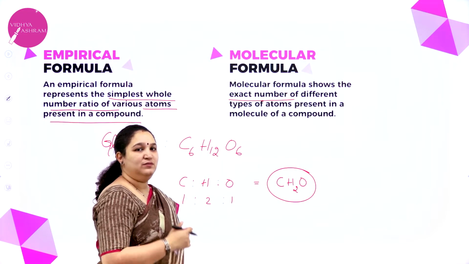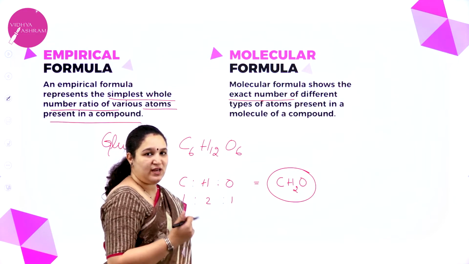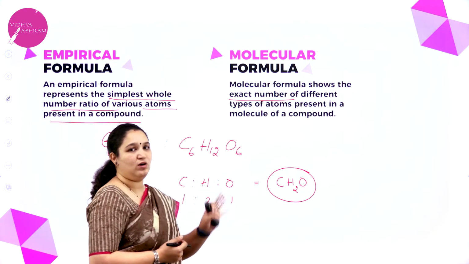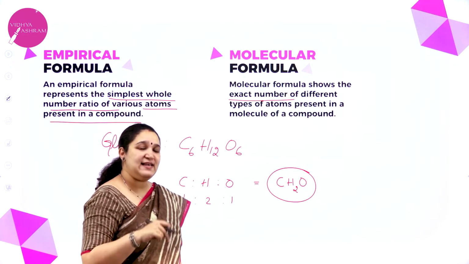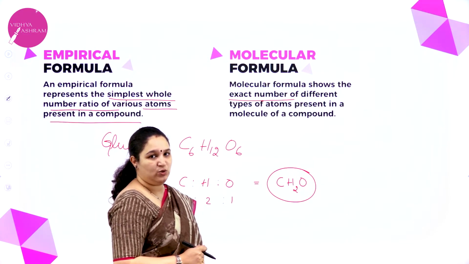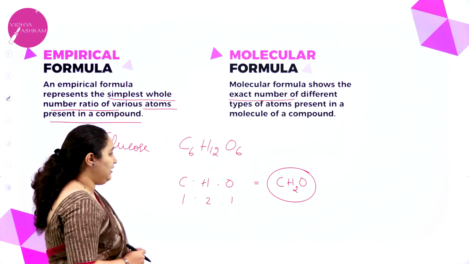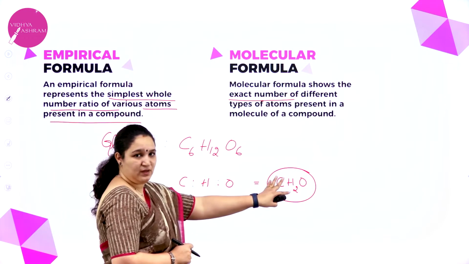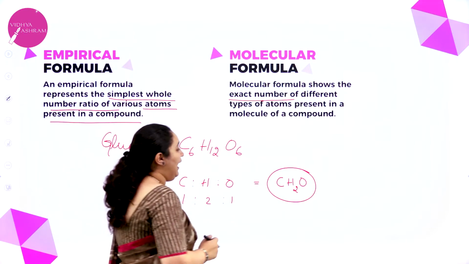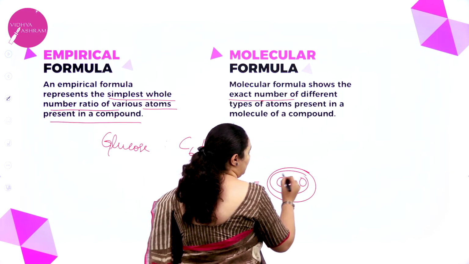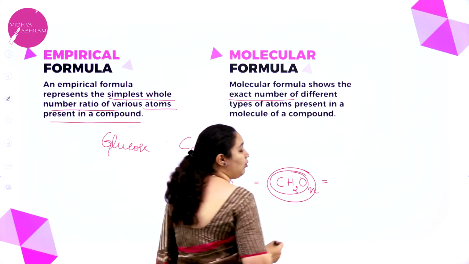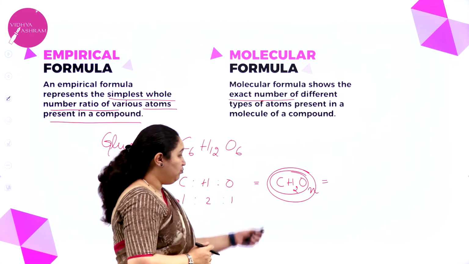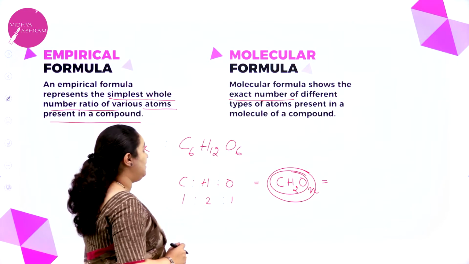I know carbon to hydrogen to oxygen ratio is 1:2:1 in glucose. But it is not telling us about the exact number of atoms in a molecule. Now, if we take the same empirical formula and multiply it with one number n, then I can get the molecular formula. To understand more about this, we'll see here.